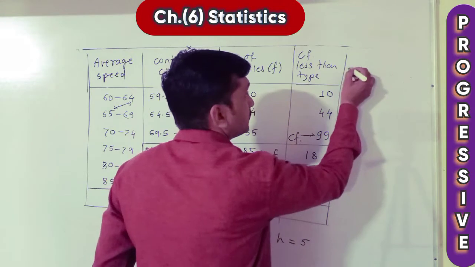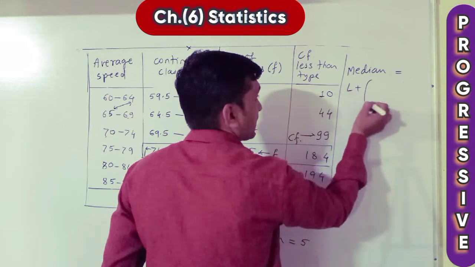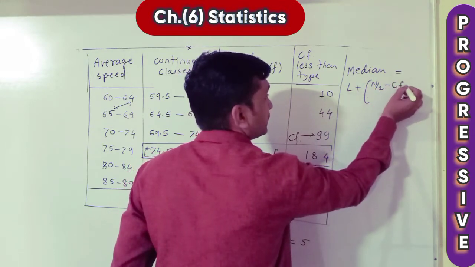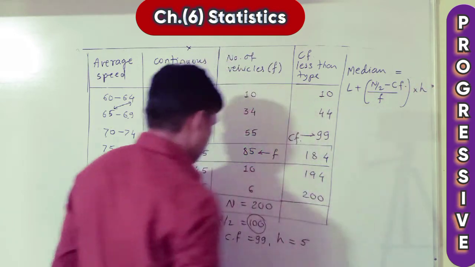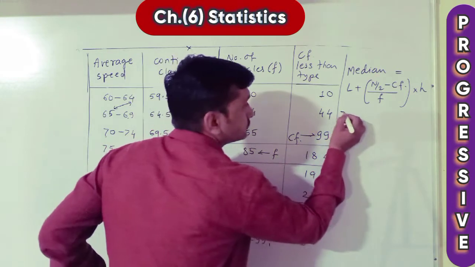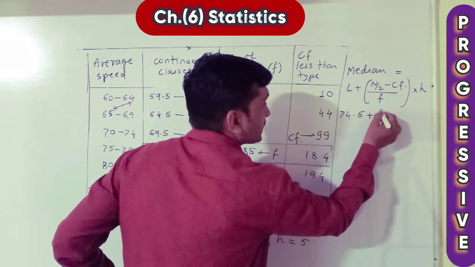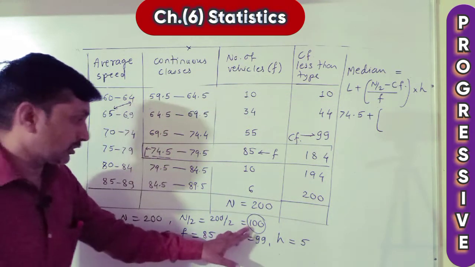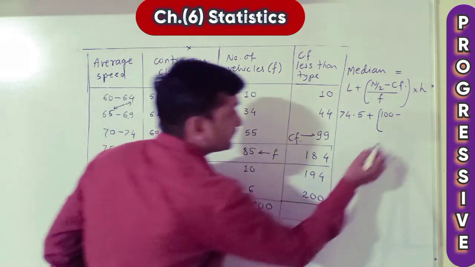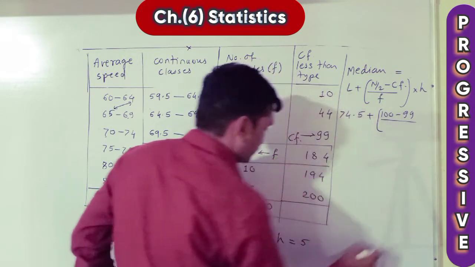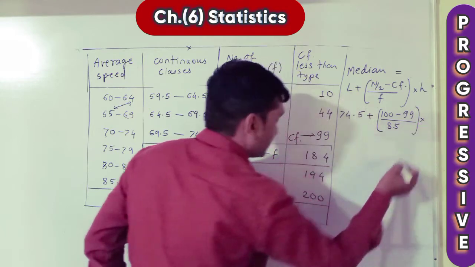Here I write: median is equal to L plus, in bracket, n upon 2 minus CF upon F, multiplied by H. Now all values are here: 74.5 plus, in bracket, n upon 2, 100, minus CF 99, upon F 85, bracket close, multiplied by H 5.